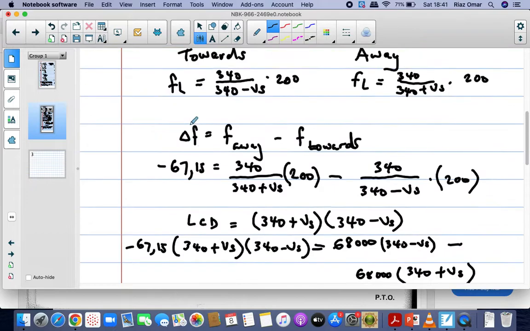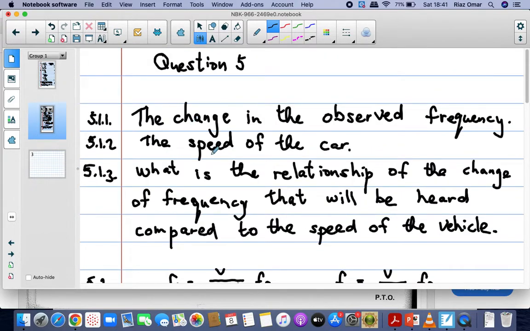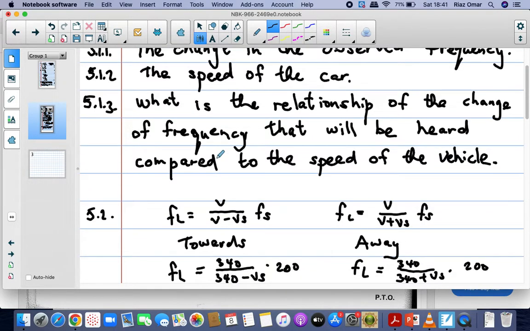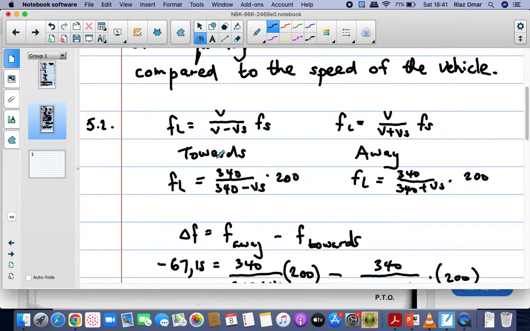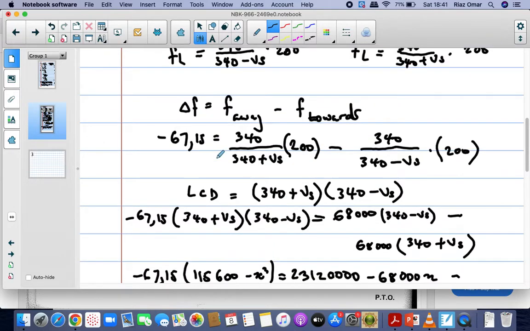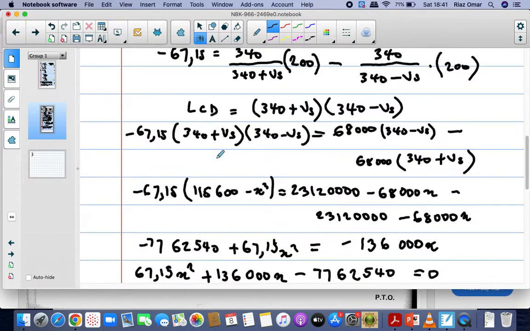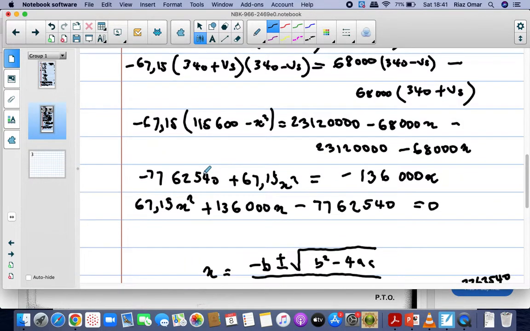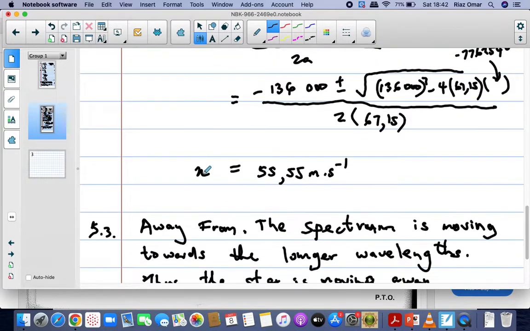Usually they ask easy questions for question 5, and you can get a lot of marks. Unfortunately, in this case, 5.2 was really a mission to work out using the discriminant, and you need to know your maths. But basically, we've got the answer. Don't forget the unit. And with that, we will conclude question 5.